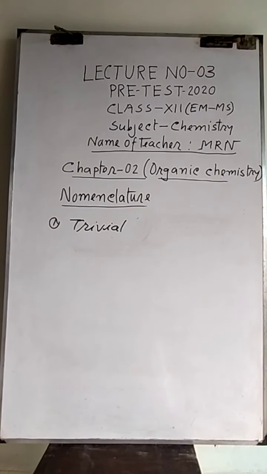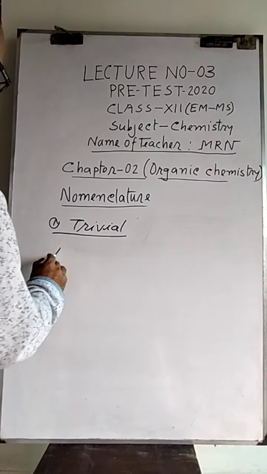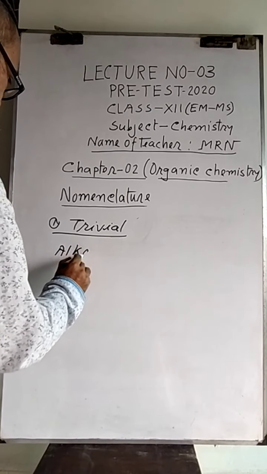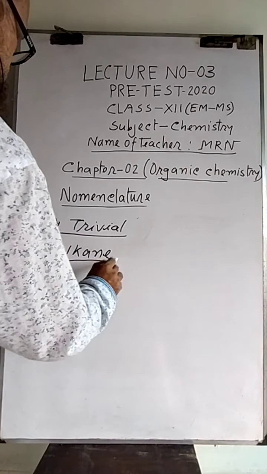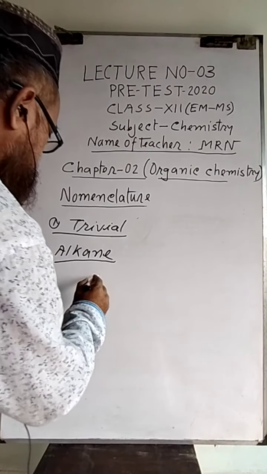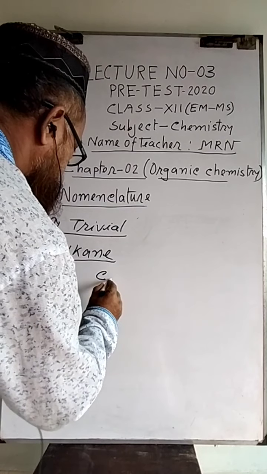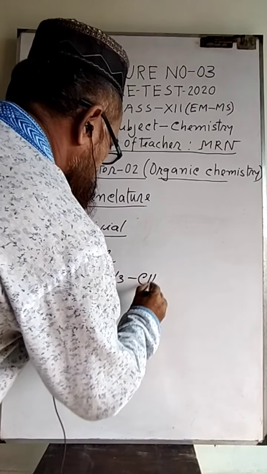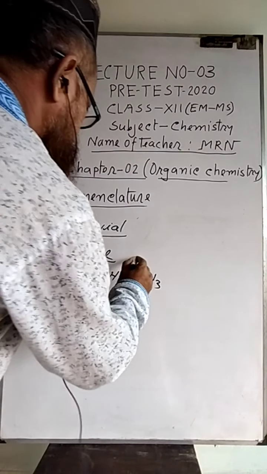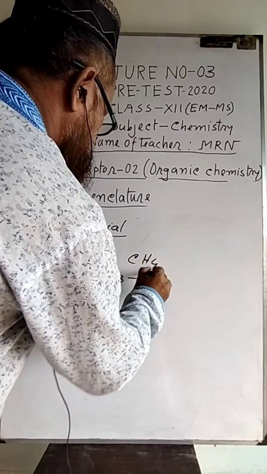Trivial system for the case of alkane. For the first compounds, the normal ones, for example, the first one is methane.